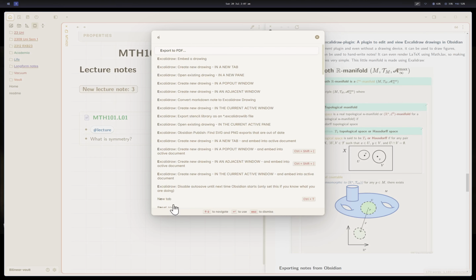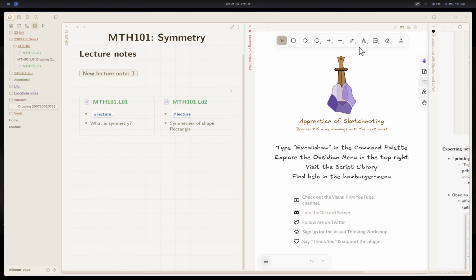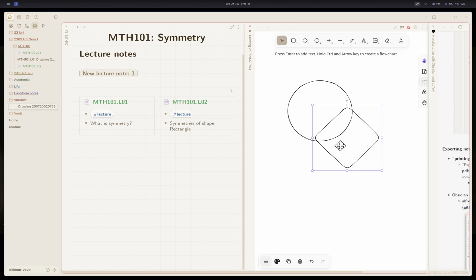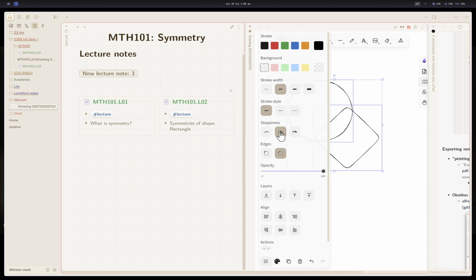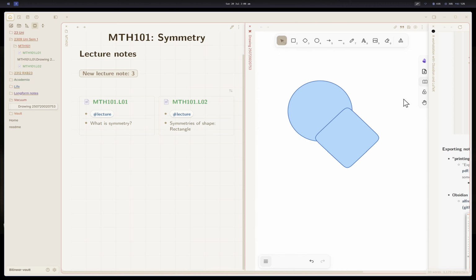You can use the Excalidraw plugin to create, in a new tab, drawings using just a mouse. You can draw almost everything. So you can just draw this and this. Excalidraw allows you to have sloppiness. If I don't want it, I just make it bold, and then this.